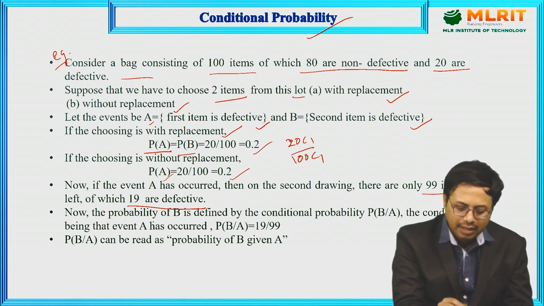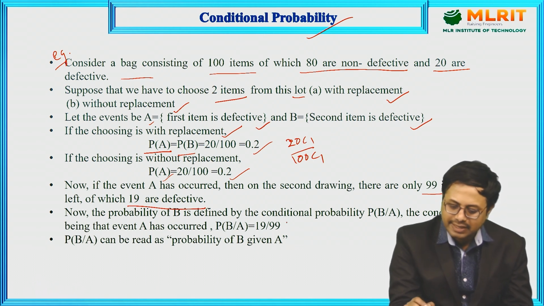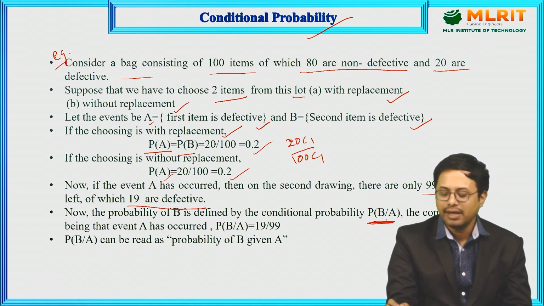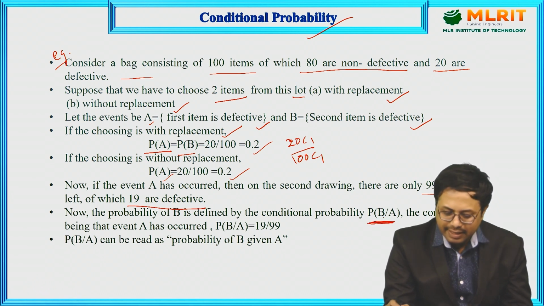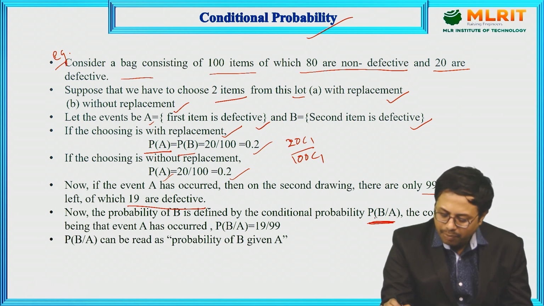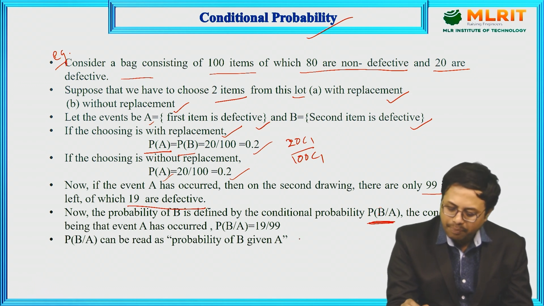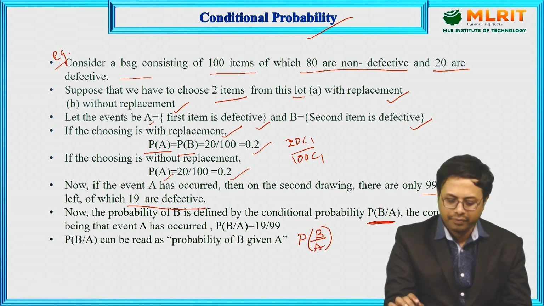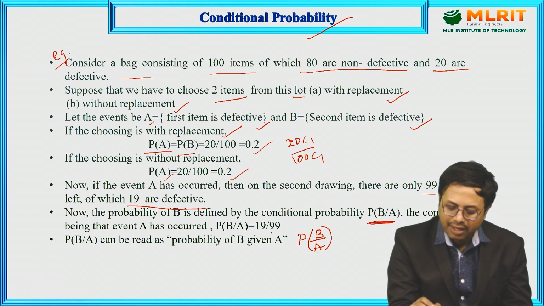Now similarly, the probability of event B is defined by the conditional probability. Conditional probability is denoted by, for example, we are considering A, and the condition of this is B: the probability of B, A is given. P of B by A is defined as the probability of B if A is given, or A is known. In that case, what are you going to get?